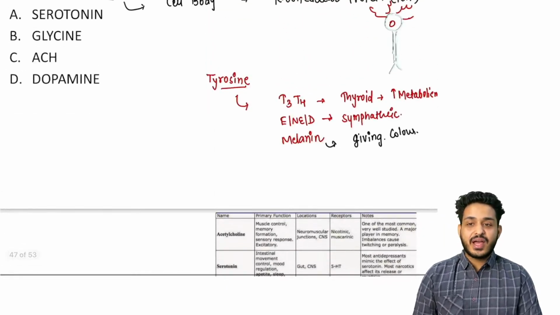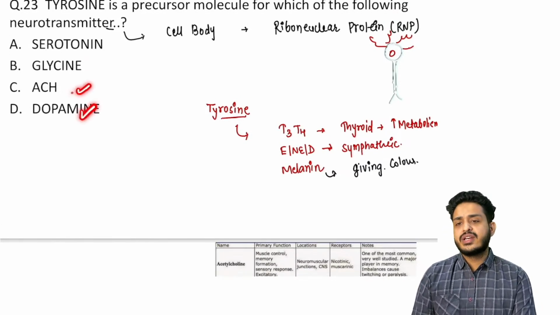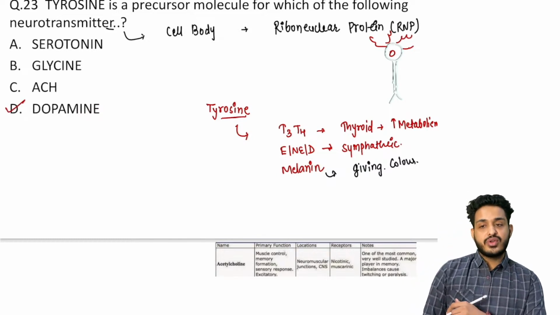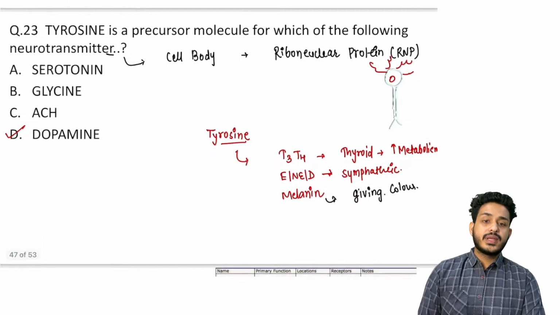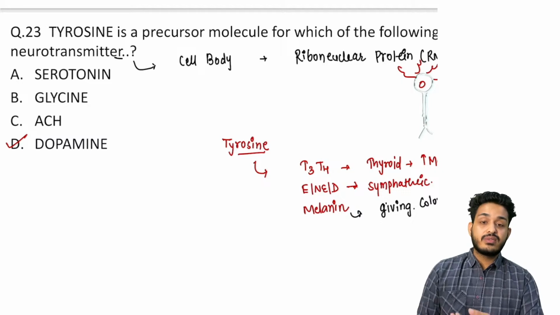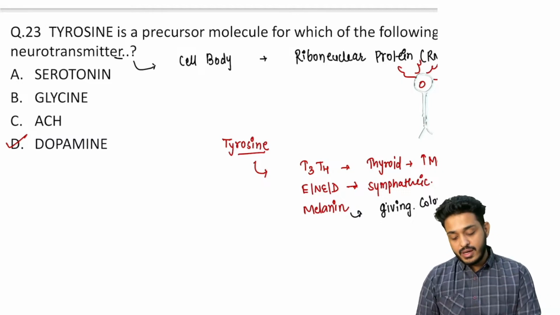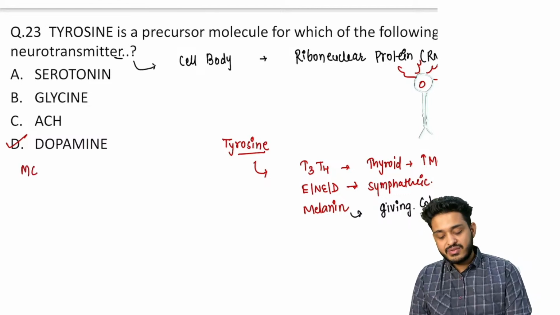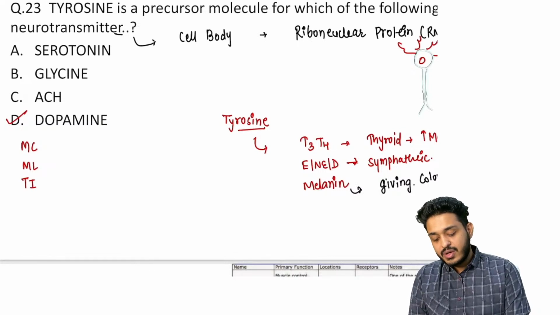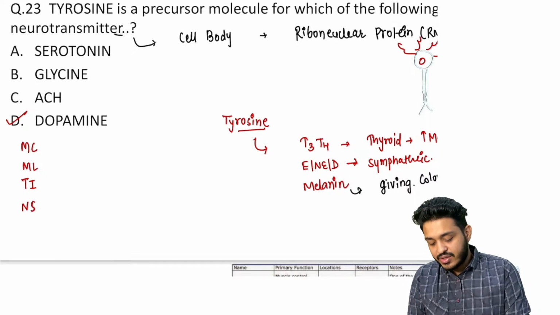Okay, so what is going to happen? What are the other things we are having? We are having glycine, acetylcholine, dopamine. Let's try to understand. First thing, you already understood that this is going to make the dopamine. Remember dopamine, you have always studied about dopamine. What are the different pathways we are having of dopamine? Remember dopamine has 4 important pathways that you have to remember. Like we are having mesocortical pathway, we are having mesolimbic pathway, we are having tuberoinfundibular pathway, right? And we are having nigrostriatal pathway.